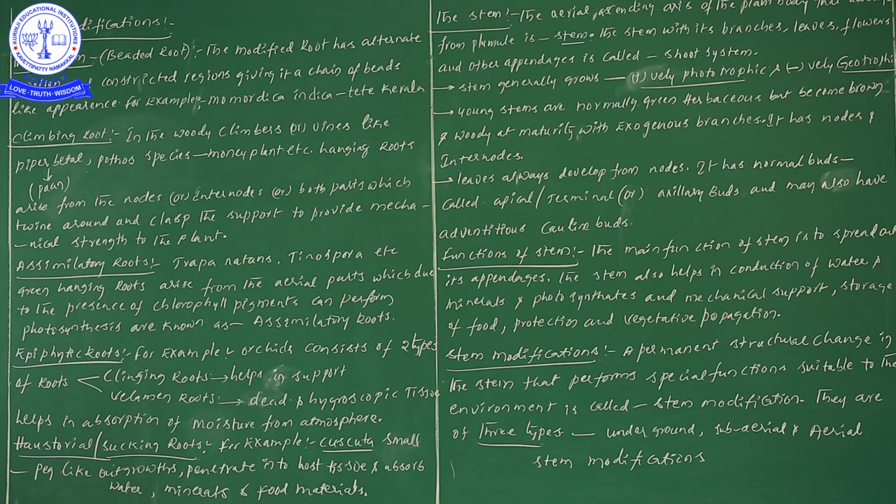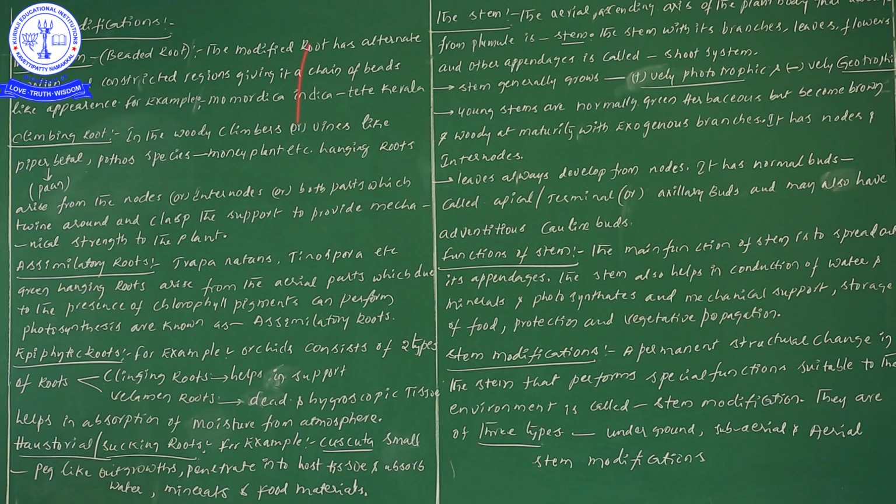So what is the point here? Some plants have separate or special types of roots for absorption of water and minerals, along with consumption of food materials also. Such kind of roots we call haustorial roots. The best example of haustorial roots that we have taken is Cuscuta. Cuscuta is the best example of haustorial roots.